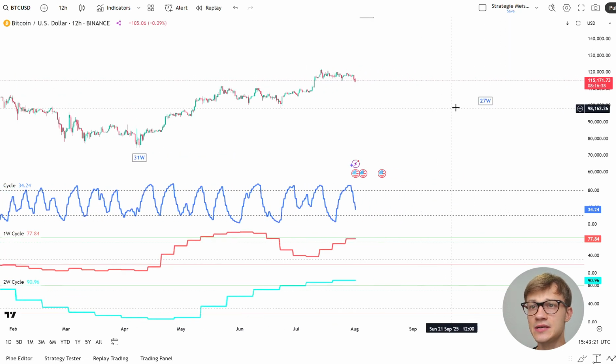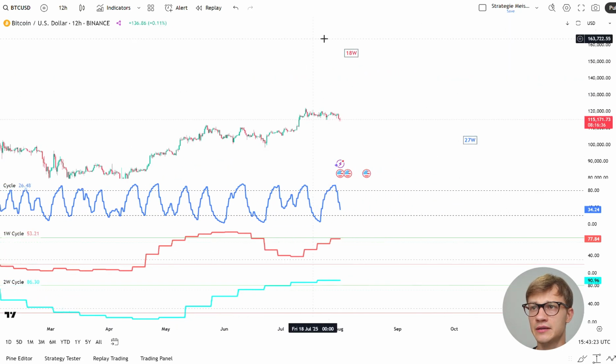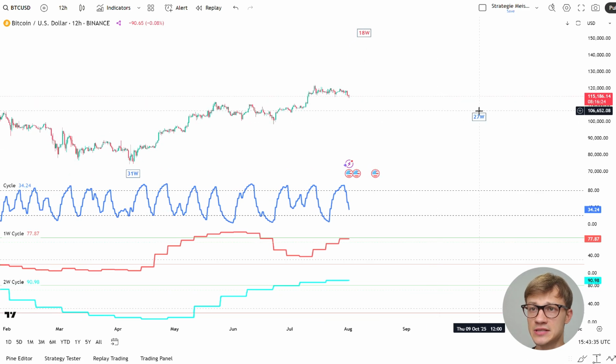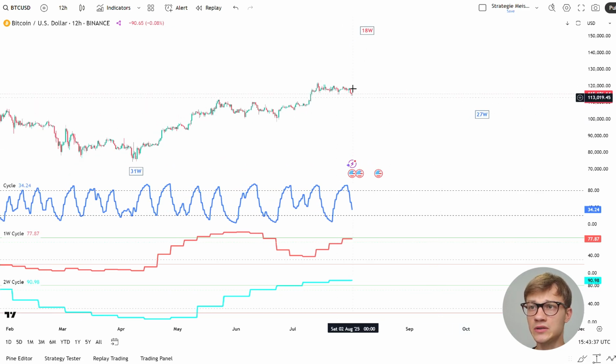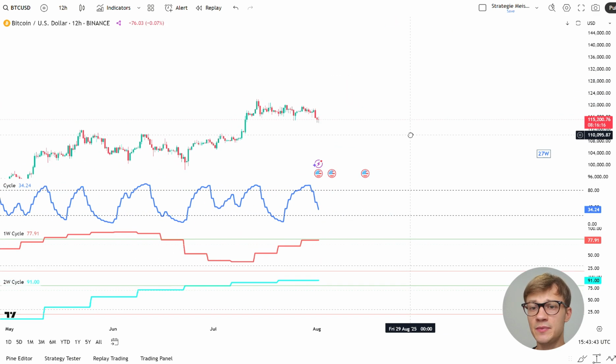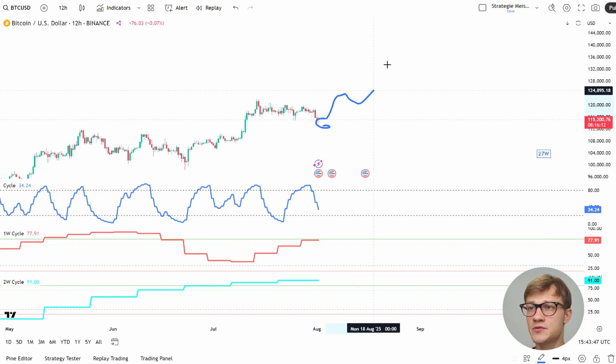As you can see, I have already marked the potential top on week 18, which is basically the upcoming week. We might see the top on week 19 as well, right? We are not really sure, but that doesn't really matter. What matters for us cycle traders is that we measure the bottoms. We know that within the next few weeks, we have to see a top. And in order to see the top, we have to experience a bottom, and then a resumption to the upside for a very short time.